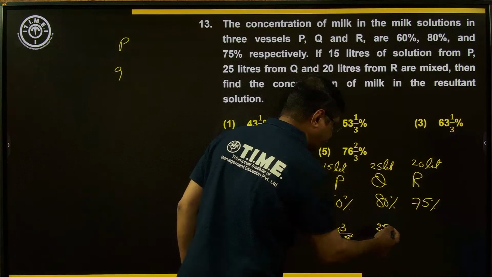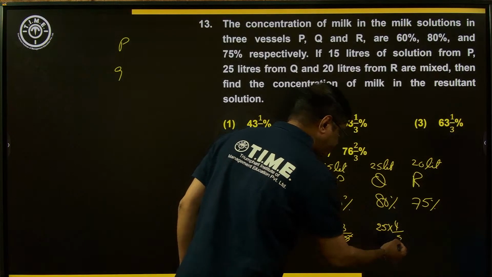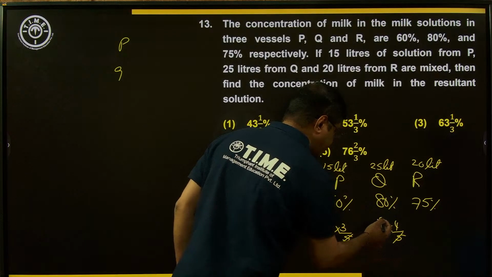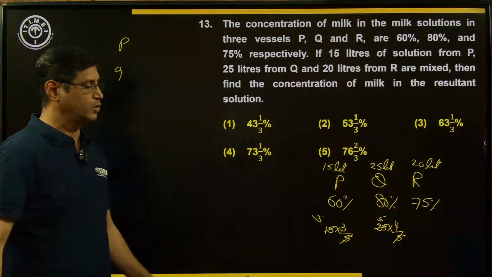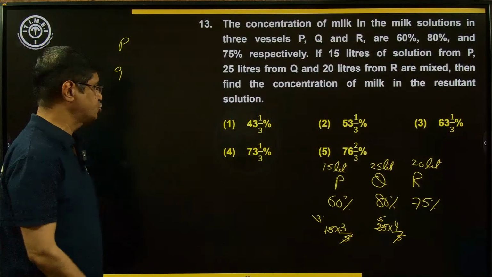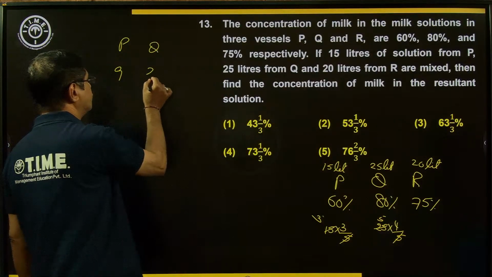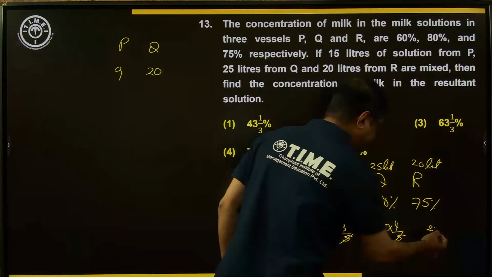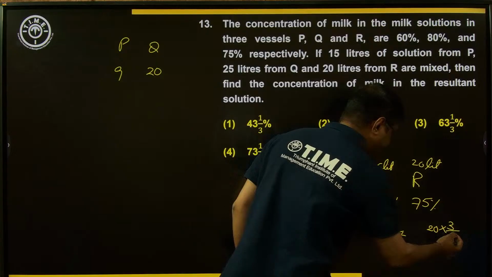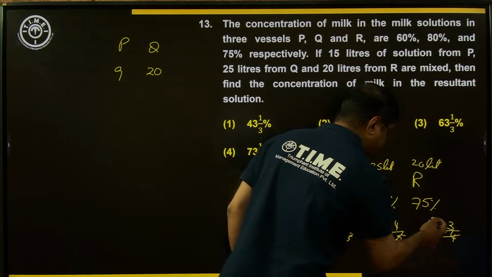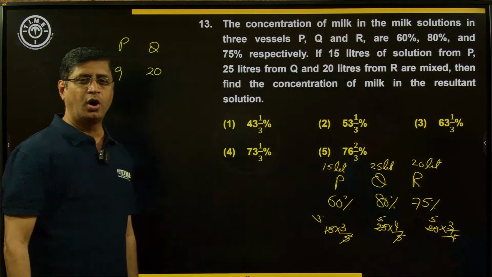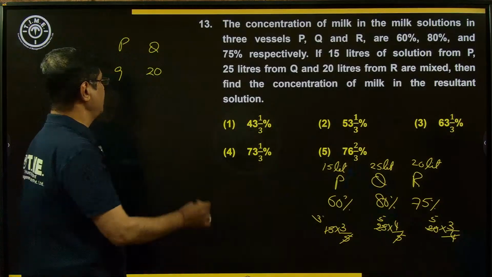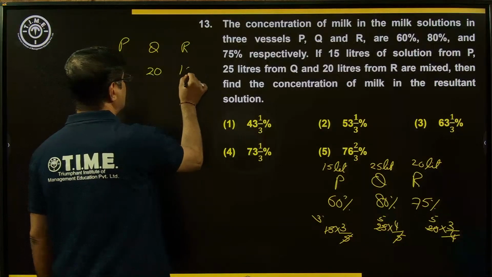What about the next one, Q? 25 liters you are drawing, in which the concentration is 80%. 80% means 80 by 100, that is 4 by 5. So 4/5 of 25 is 20. So Q is equal to 20 liters. What about R? 20 liters here, concentration 75%. 75% means 3 by 4, and 3 by 4 of 20 is 15. R is equal to 15.